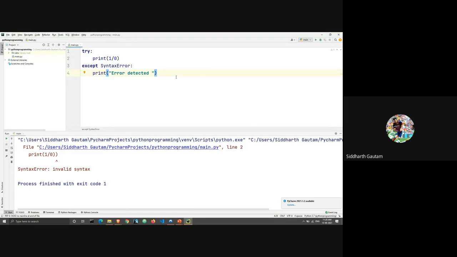You will get a type error when there's a mismatch in the data type, right? What we were trying to do, we were trying to add an integer with a string, and an integer is a different data type, a string is a different data type. When you try to add both of these, you will get type error because the data types of those two are different.